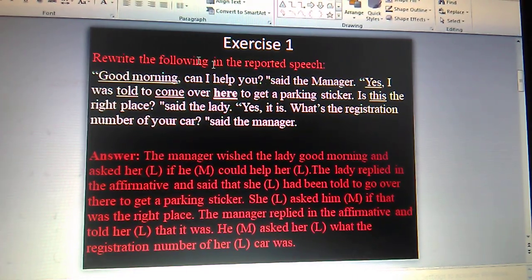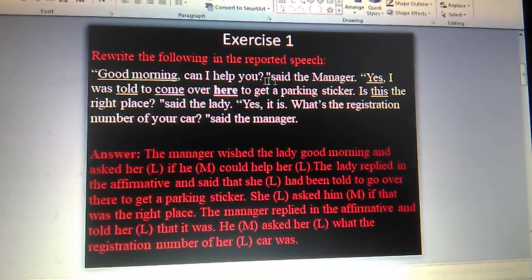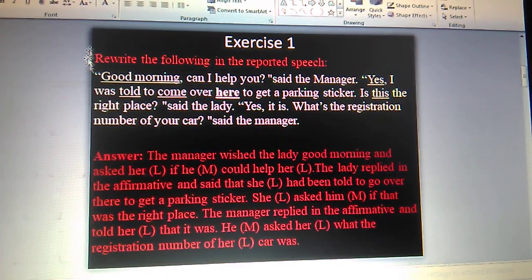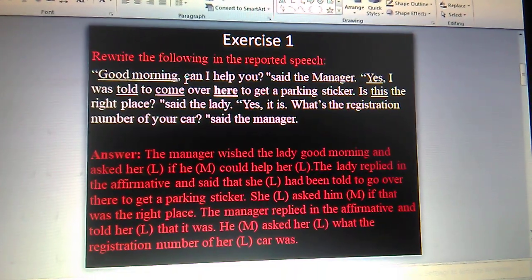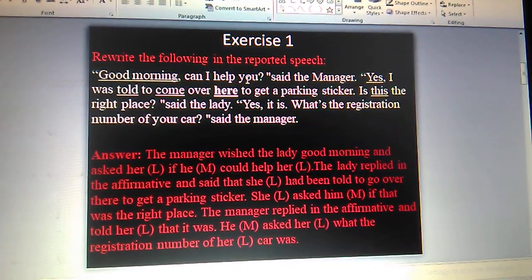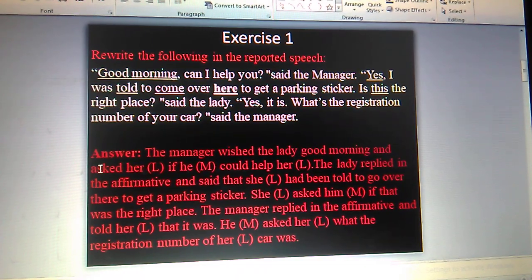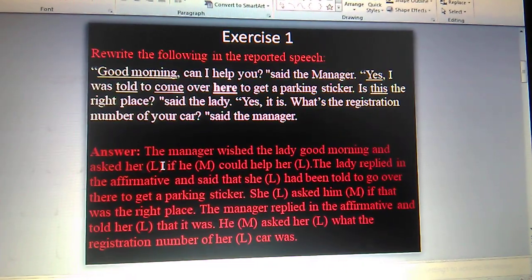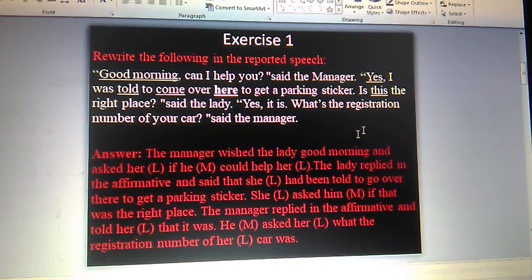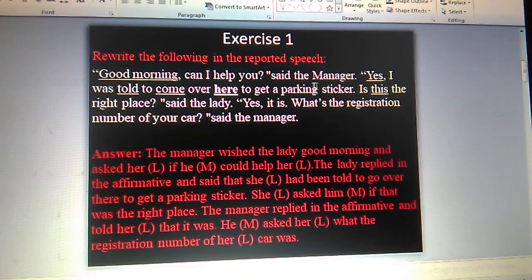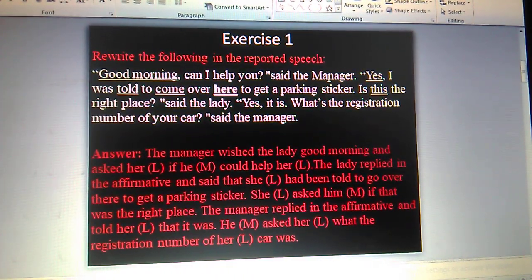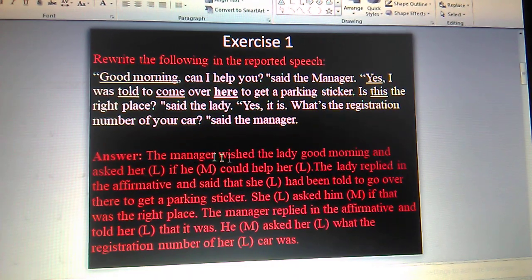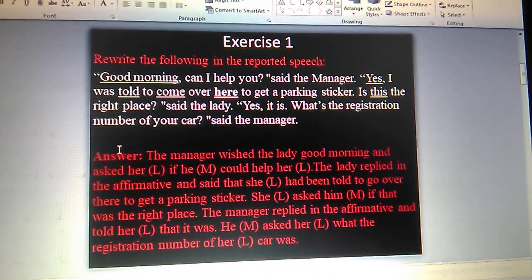So we go for the first one. For good morning, we write wished. So the manager wished the lady good morning. First one we have done. Now the second one, can I help you? That one will change to and asked her, her means the lady. You use inside the bracket after the pronoun the capital letter or the first letter of the proper noun. For manager M, for the lady L, capital letter you will use. So the manager wished the lady good morning and asked her,